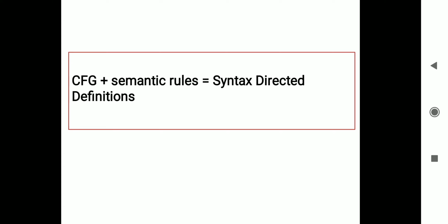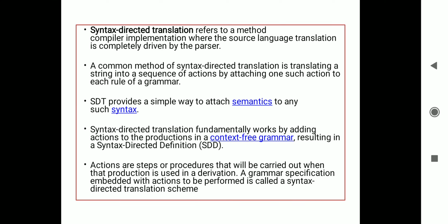So what exactly is the meaning of syntax directed definition? It is context free grammar along with some semantic rules. While we decide the semantic rules, each and every symbol of the context free grammar is attached with some attributes. Some information attached with a particular context free grammar symbol becomes an attribute value, or valued attributes. That valued attribute we use in the generation of semantic rules.